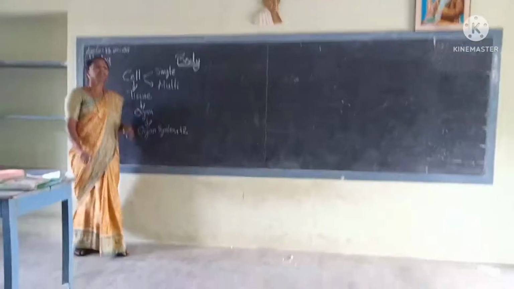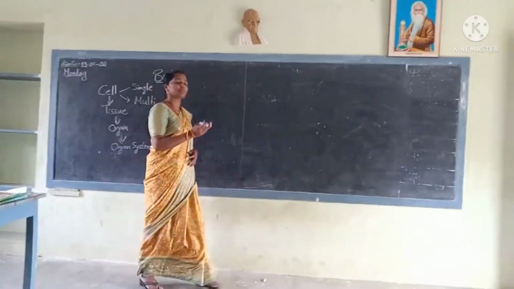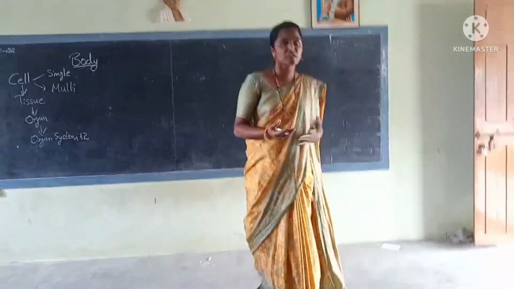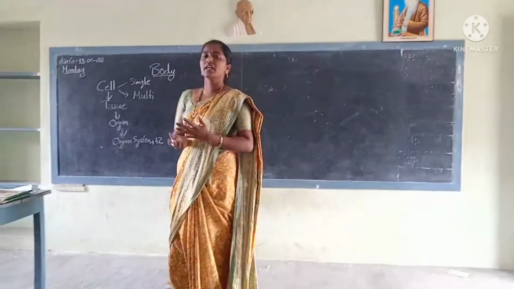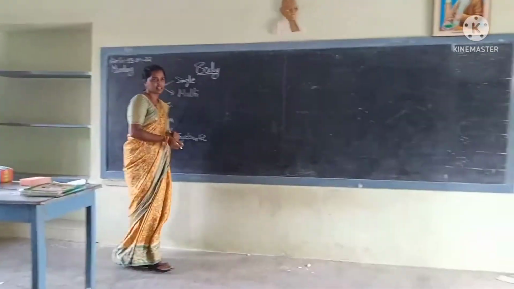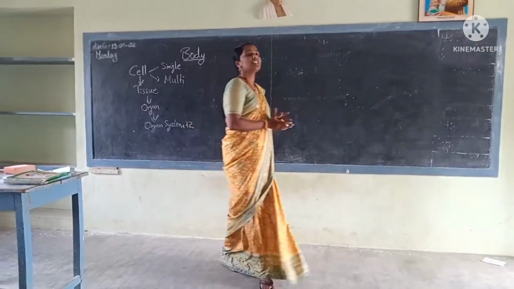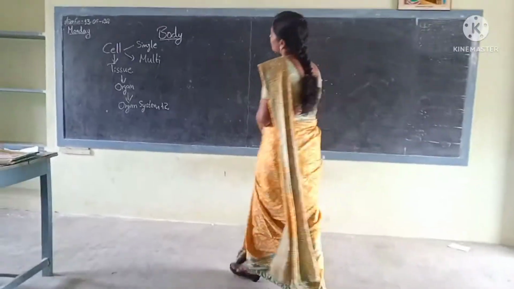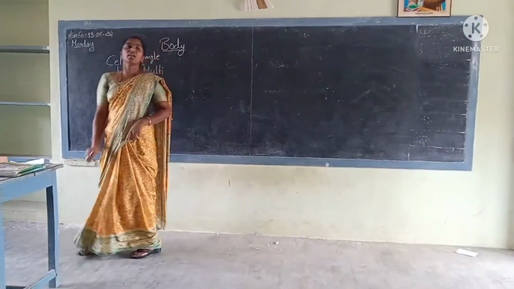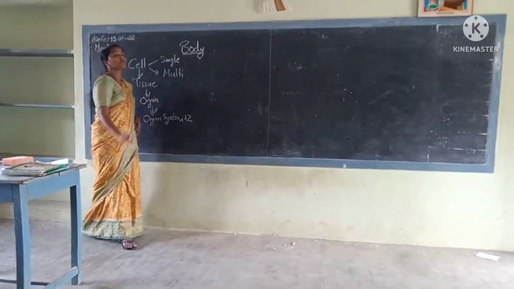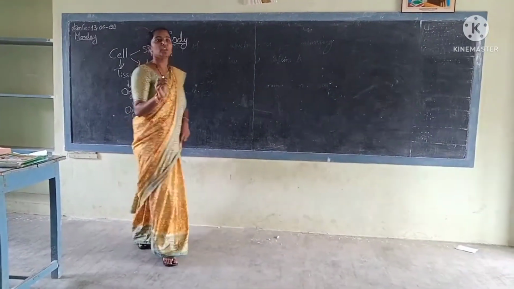Before that, we can see some organs outside of our body, which means they are visible to us. Which organs are visible to us? Eyes, nose, ears, tongue, skin. Of these, which is the largest sense organ? Skin is the largest sense organ. It covers and protects the whole of our body. These 5 sense organs are visible to us.